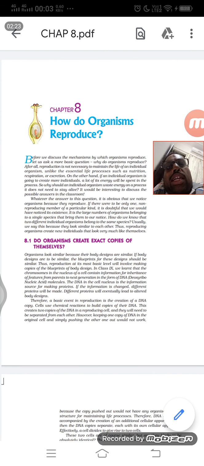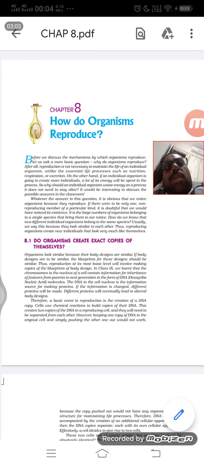When this genetic material is transferred, it can be DNA or it can be RNA. In humans we have DNA, but there are some organisms, called bacteriophages, that infect E. coli, Escherichia coli. It is a virus that infects E. coli, and it also transmits its genetic material from one generation to another. So that is also considered reproduction. And reproduction is of two types: sexual reproduction and asexual reproduction.